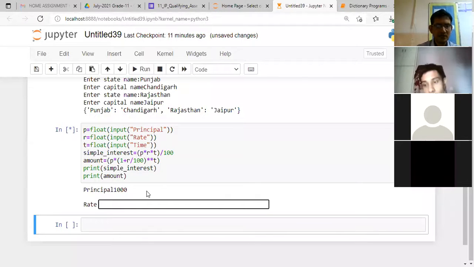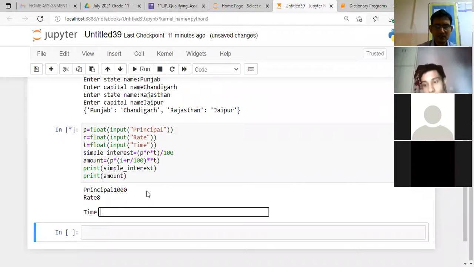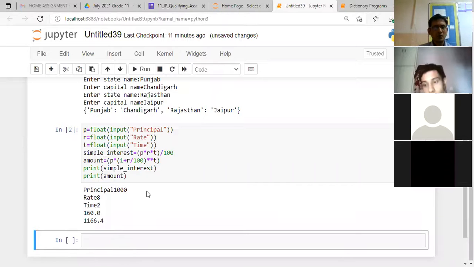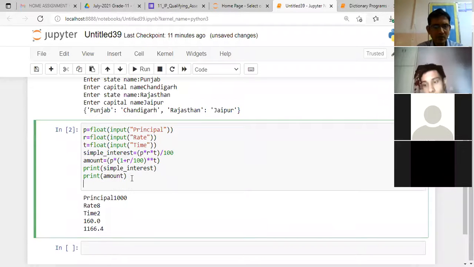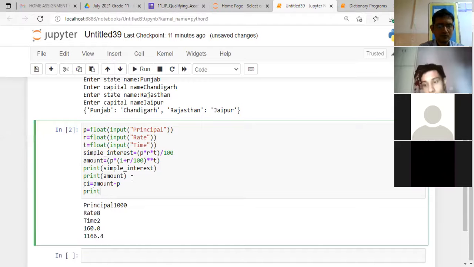So take it as rate as let's say 8%, time is 2 years. So simple interest will be 160 and the compound interest, the amount will get this one. And for calculating the compound interest, we have amount minus principal.